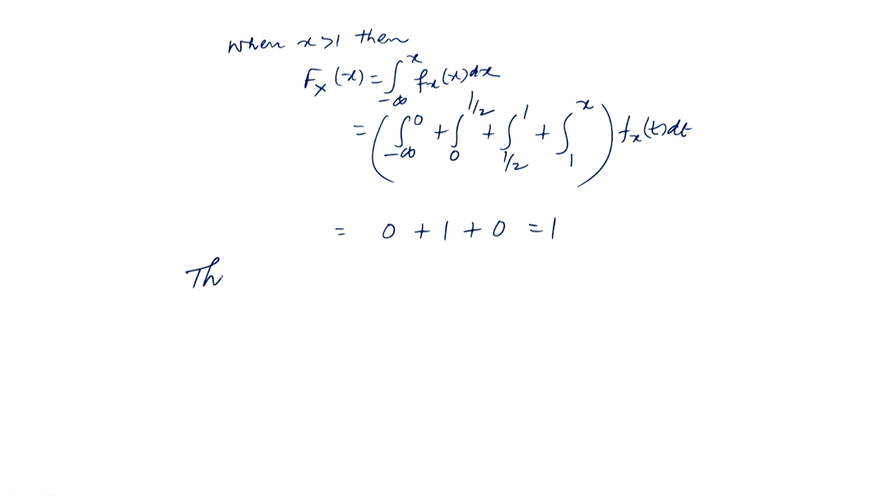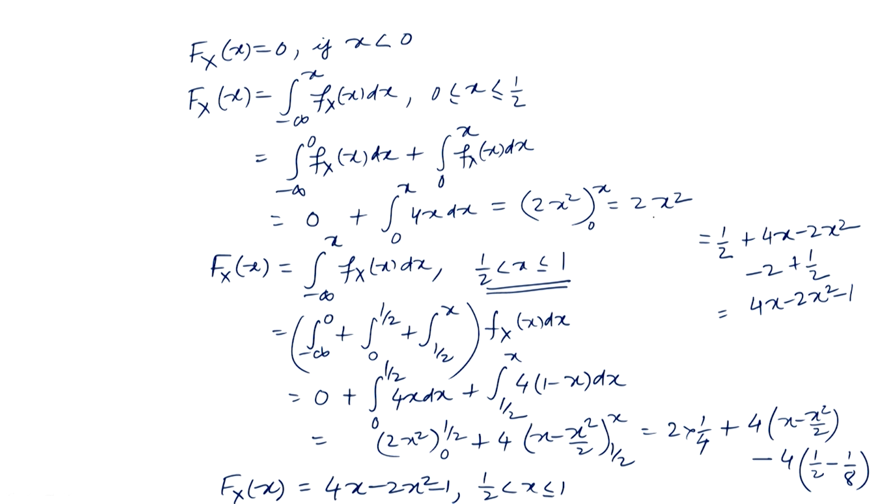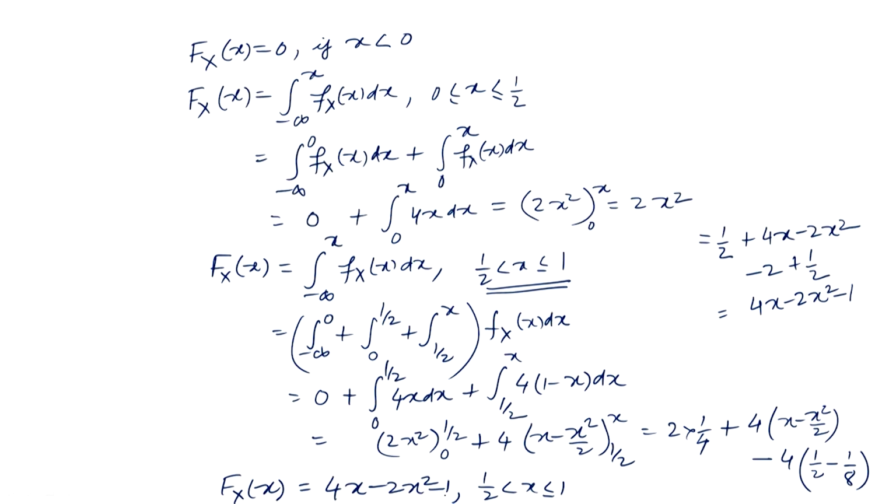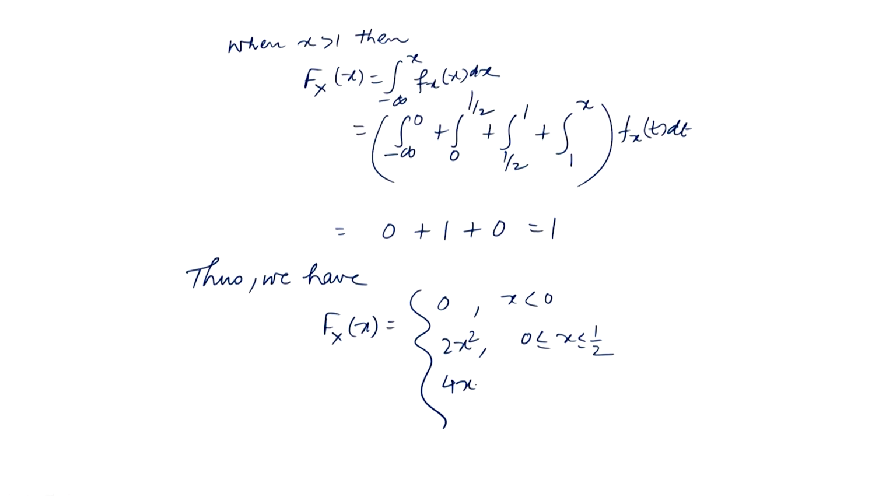Thus we have F_X(x) equal to 0 when x is less than 0, and F_X(x) equal to 2x² when x is lying between 0 and 1/2, and then we have 4x minus 2x² minus 1 when 1/2 is less than x less than or equal to 1, and 1 when x is greater than 1. So, this is how we find the cumulative distribution function.